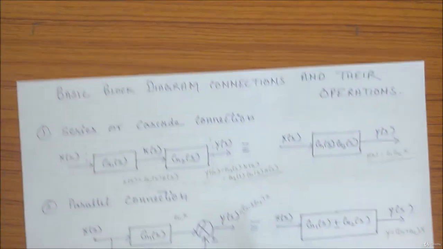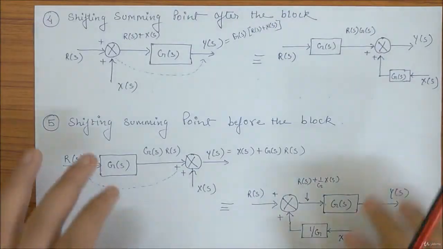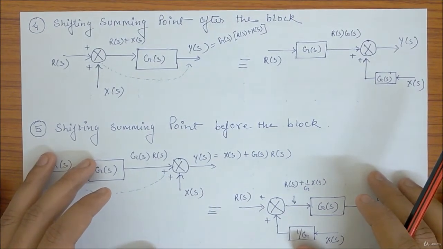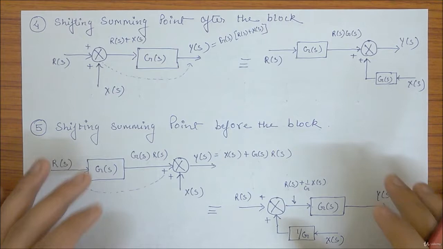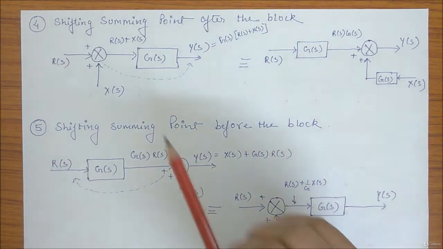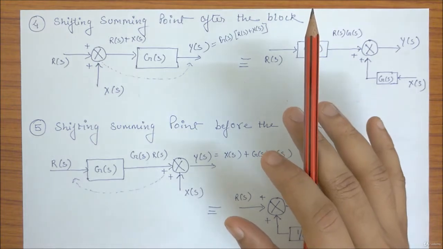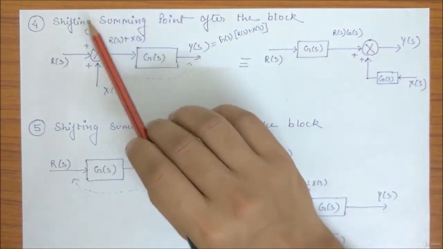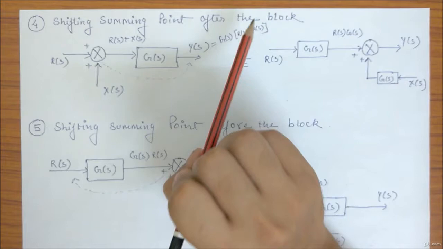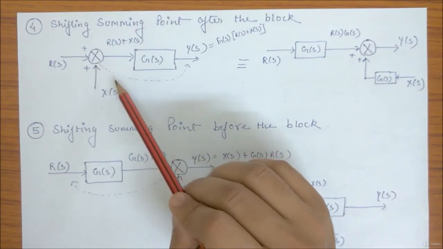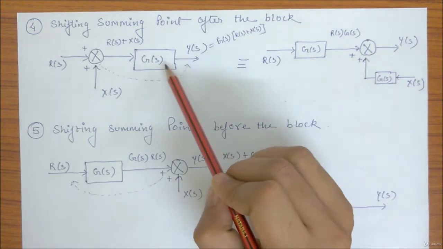Now what I want you to see is the next two arrangements. So here you can see this is a bit tricky one, so you should follow me carefully. We are shifting a summing point after the block. We want this summer to go from here to here, after the block.